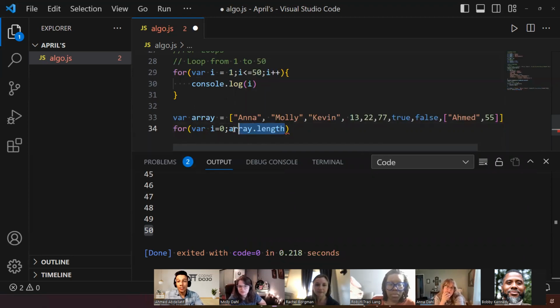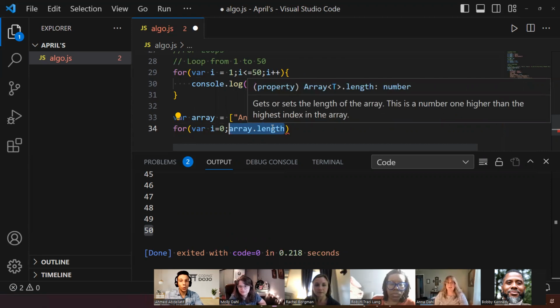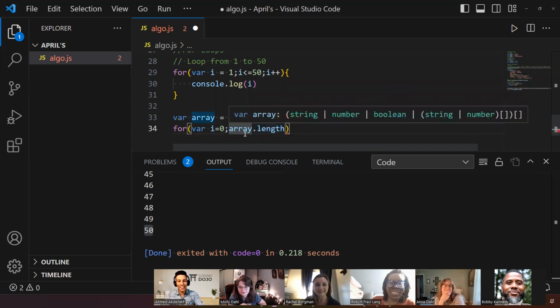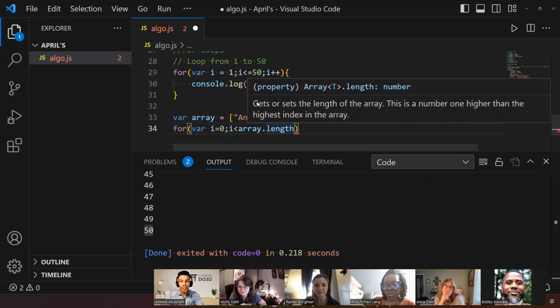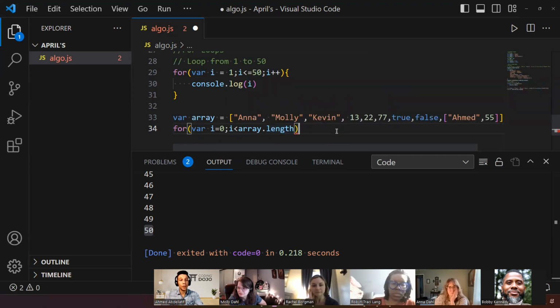What is array dot length and why did I use it? By the way, here, i is less than array dot length. Thank you for reminding me. Yeah, that's right. When I hover over array.length, it tells me it gets or sets the length of the array. This is a number one higher than the highest index in the array. That means what? Let me zoom out.